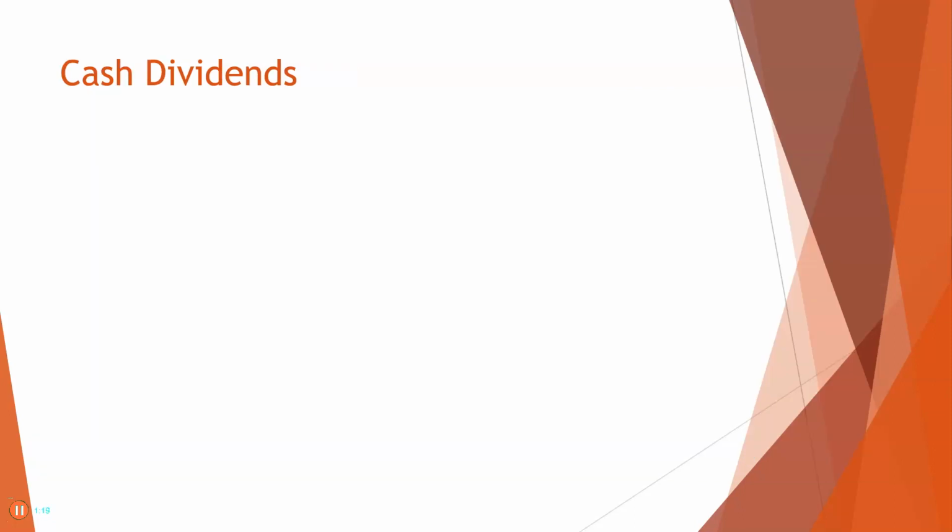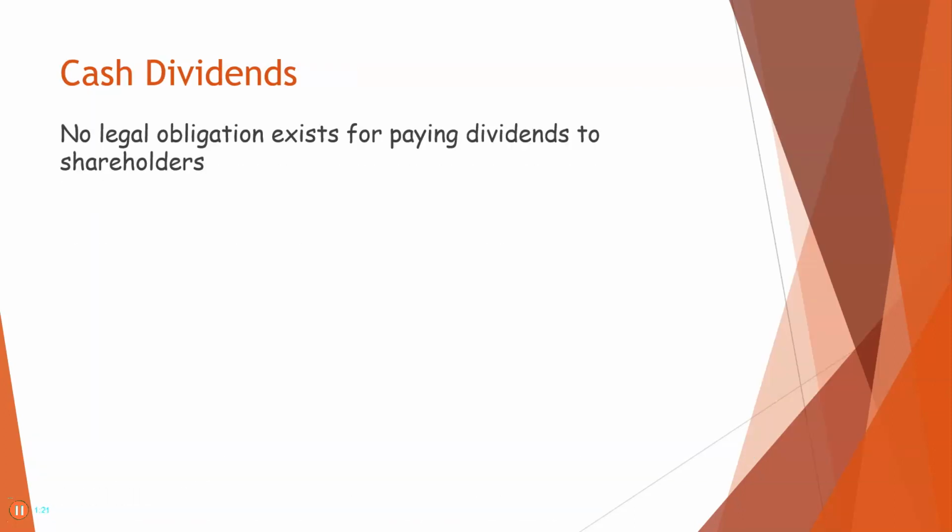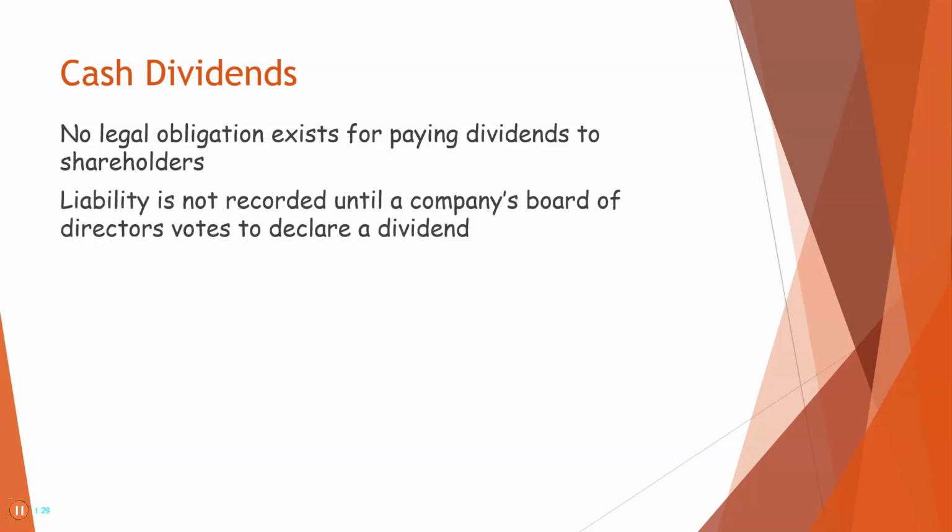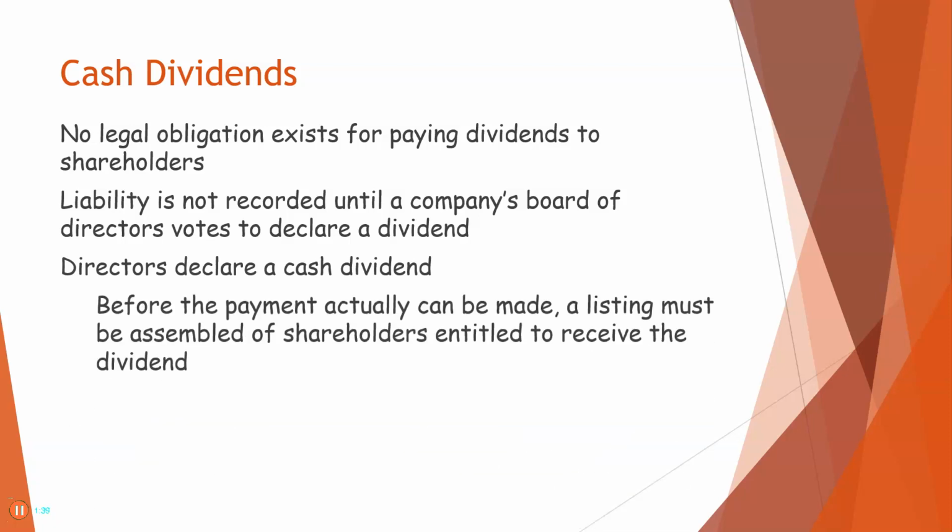Cash dividends. No legal obligation exists for paying dividends to shareholders. This has to do with common stockholders. Liability is not recorded until a company's board of directors votes to declare a dividend. That's when the liability is recorded. Directors declare a cash dividend. That's when you record the liability.